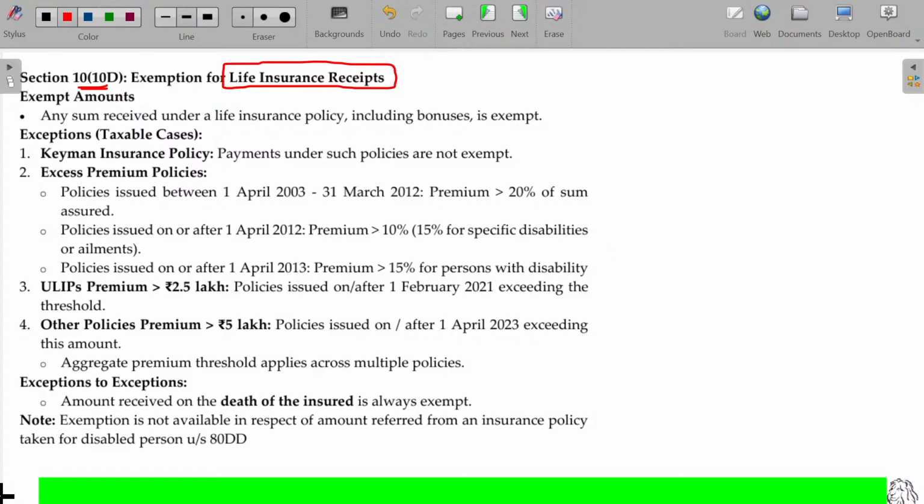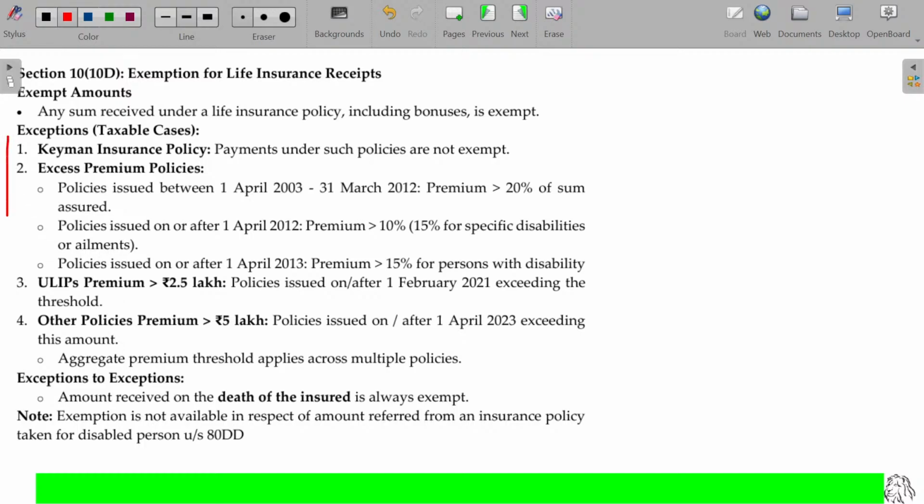Now here, any sum received under a life insurance policy, including bonus, is usually exempt. Clear? But of course we have the exceptions. These are the 4 cases where you have to pay tax, or it will be considered as income from other sources.